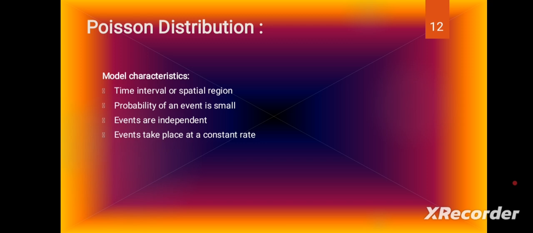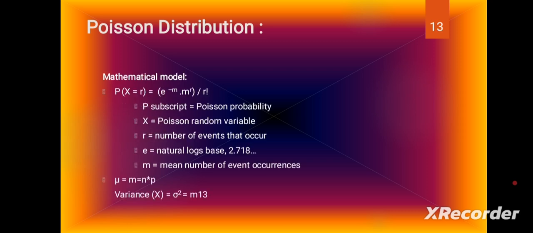So, the characteristics of the Poisson distribution: a time interval or spatial region, meaning the data is within a defined scope, for example the area of a distribution. The probability of an event is small. Events are independent, that means one event is not affected by another event. Events take place at a constant rate. So these are the characteristics of the Poisson distribution. Now, under the mathematical model, P of x is equal to r.